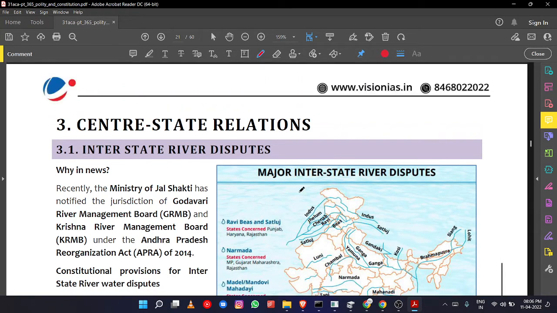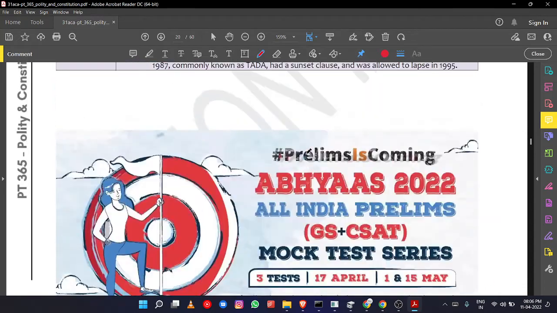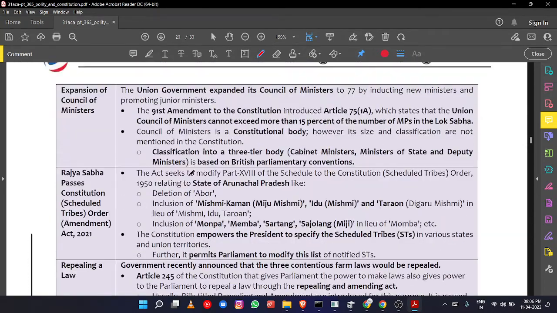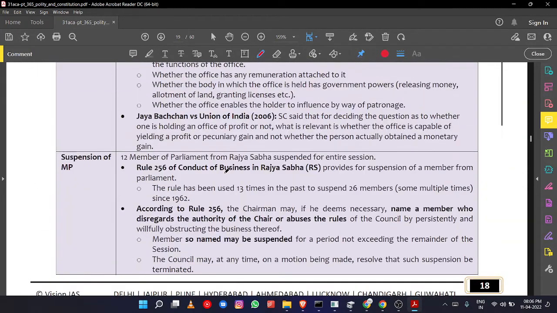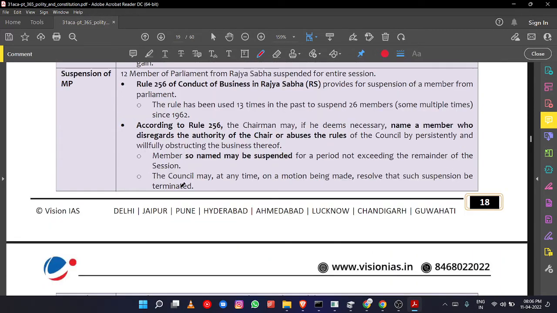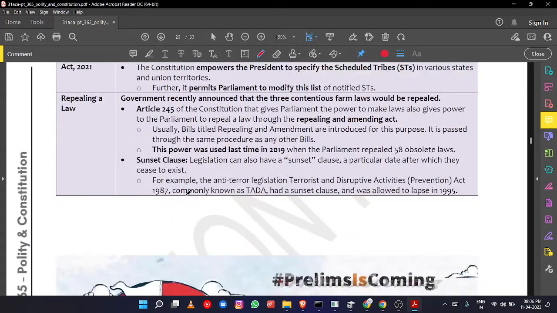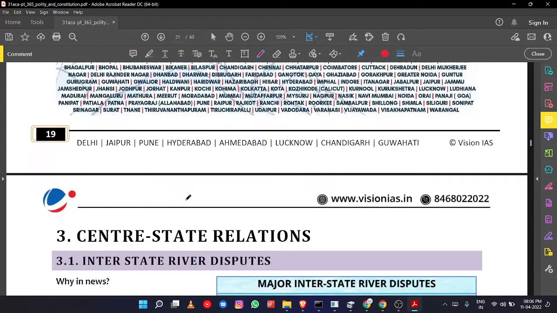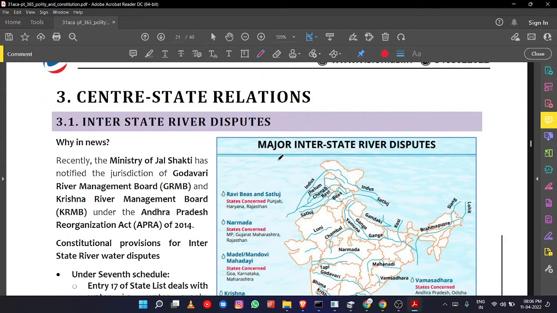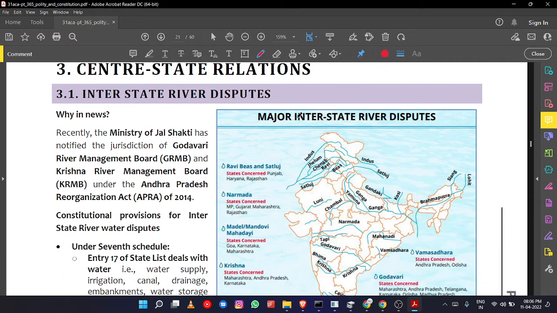So in the last class we have discussed till here. Regarding different aspects related to the constitution, and we have discussed different aspects related to the Parliament of India. Now we'll discuss certain current affairs related to center-state relations. Many times this is one of the favorite subjects of the UPSC.